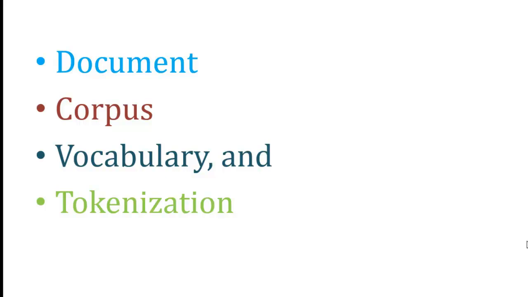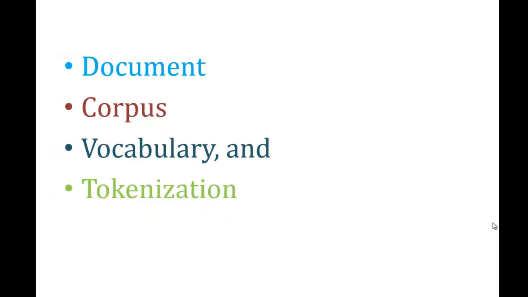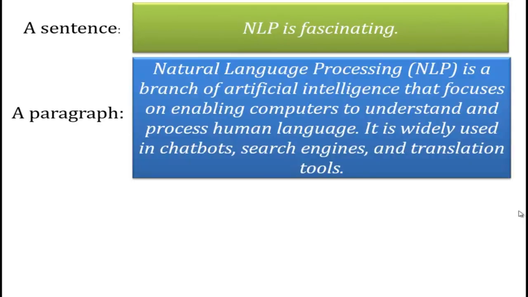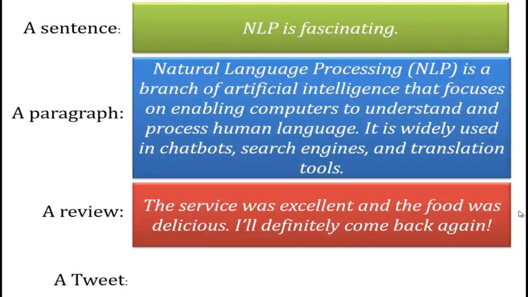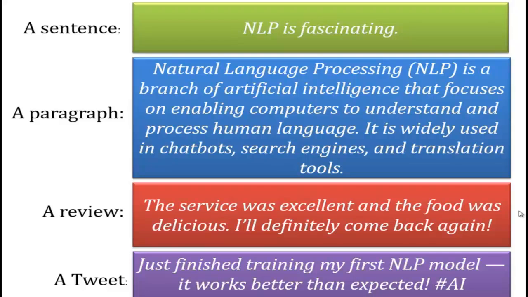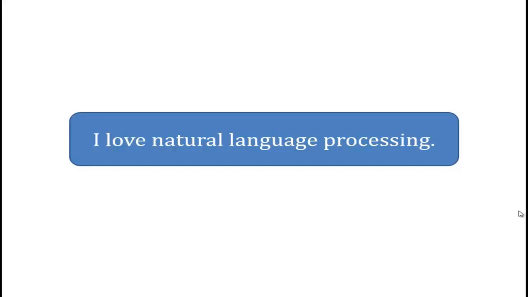Let's start with document. A document in natural language processing doesn't just mean a Word file or a PDF file. It simply refers to any piece of text. It could be a sentence, a paragraph, a review, or even a tweet. For example, here you can see this particular sentence, I love natural language processing.